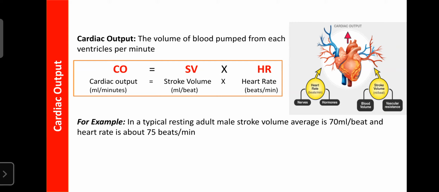So when you start running or exercising, when you are more alert, when the demand of the organs increases, you can automatically feel your heart rate. Normally you never feel your heart rate, which is the beating of the heart.